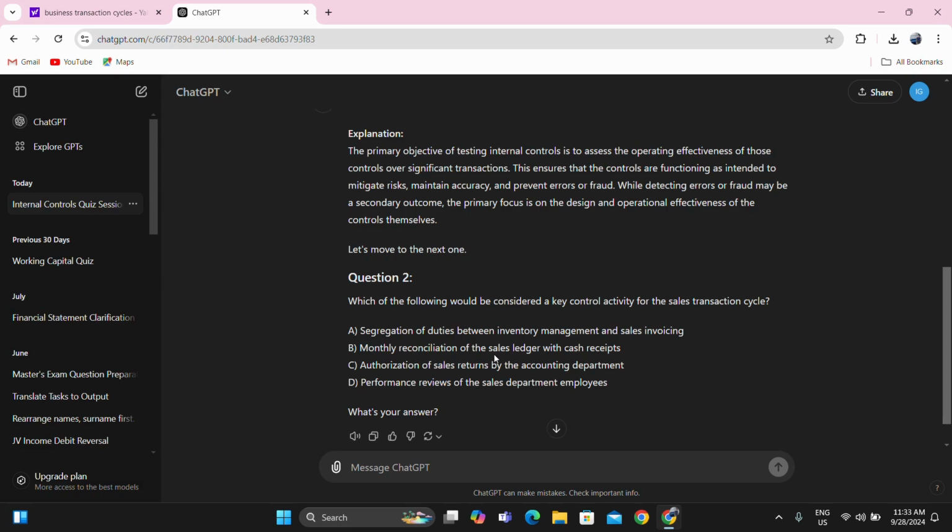Monthly reconciliation of the sales ledger with cash receipts. Maybe, the sales ledger versus the cash collections. Authorization of sales returns by the accounting department. This is not a key control activity. The authorization of sales should not be on the accounting department, which is mainly focused on recording. So this is not the correct answer. Performance reviews of the sales department employees. No, I guess this is part of the marketing aspect.